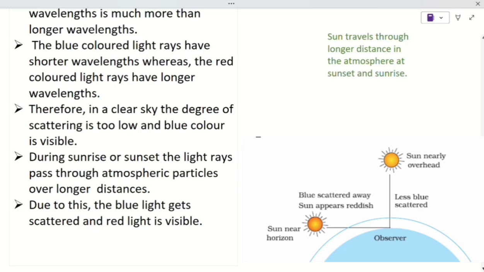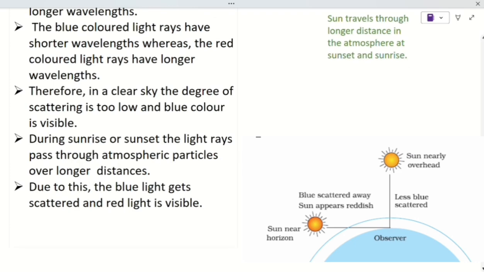The sunlight that we see is a type of electromagnetic radiation that is emitted by the sun. The electromagnetic radiation emitted by the sun is known as visible light.